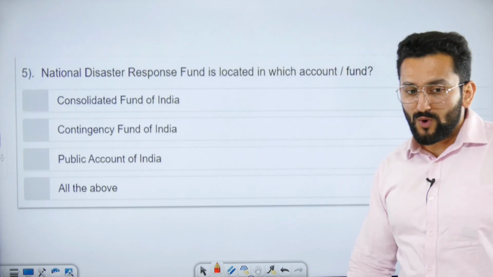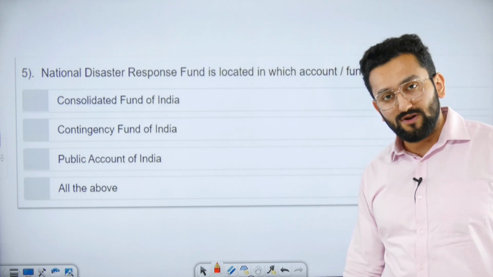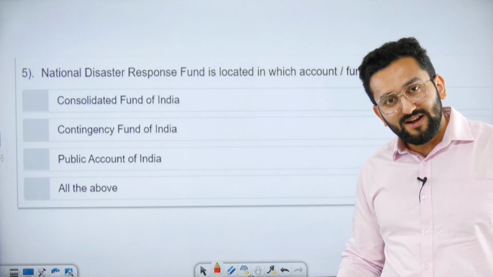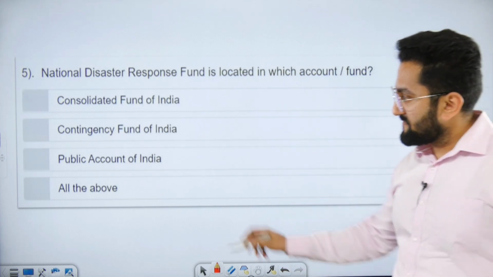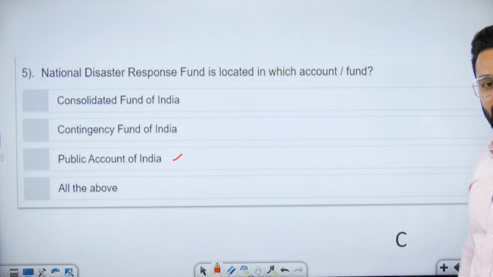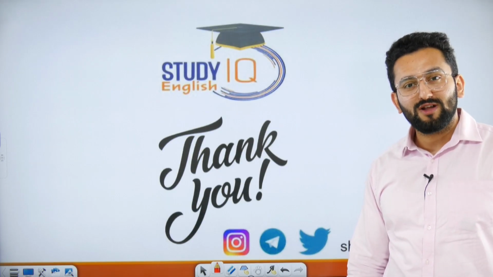National Disaster Response Fund is allocated in which fund? I told you about three funds, right? Consolidated Fund of India, Contingency Fund, then Public Accounts. When it comes to NDRF, it comes under Public Accounts. Okay. So I hope things are clear to you now.